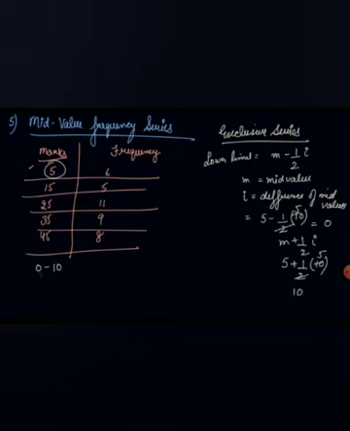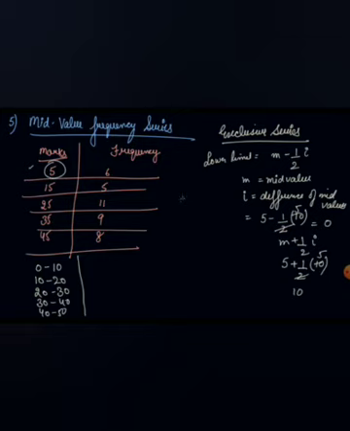Then if we get the first class interval, we can make the other class intervals, that is from 10 to 20, 20 to 30, 30 to 40 and 40 to 50. See, the mid value of 40 to 50 is 45, 30 to 40 is 35, 20 to 30 is 25, 10 to 20 is 15 and 0 to 10 is 5.